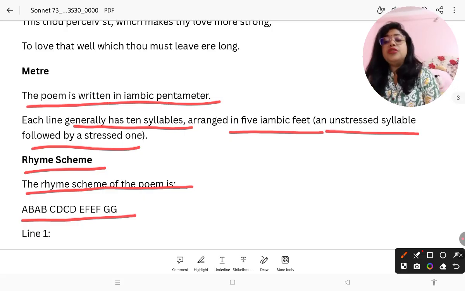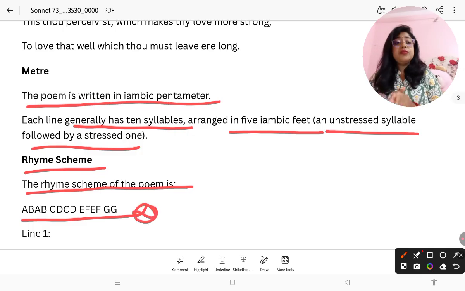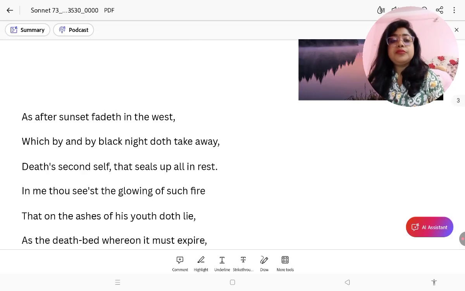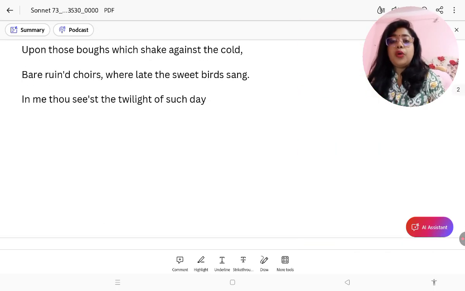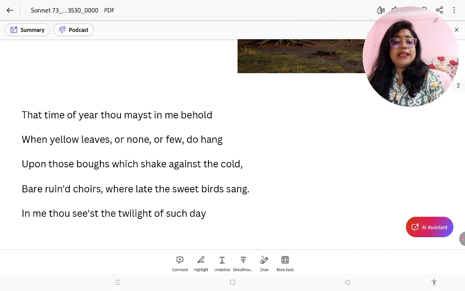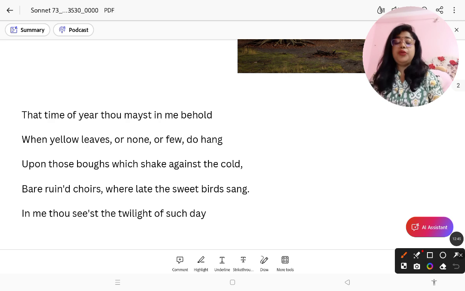This one is very famous, so please remember it: A B A B C D C D E F E F G G, because most of the time it is asked. Now let's read the sonnet. In the first stanza, you also know, I think, that no sonnets are given any name.